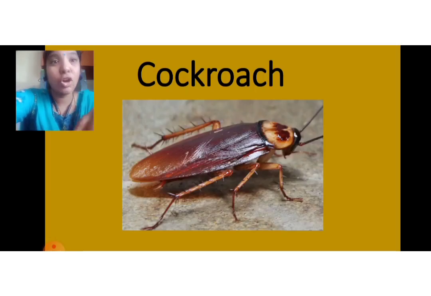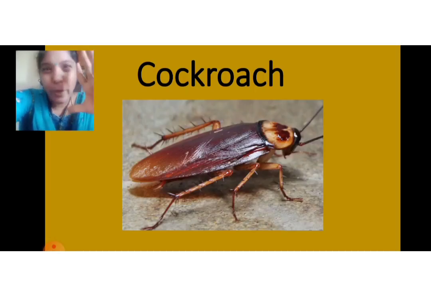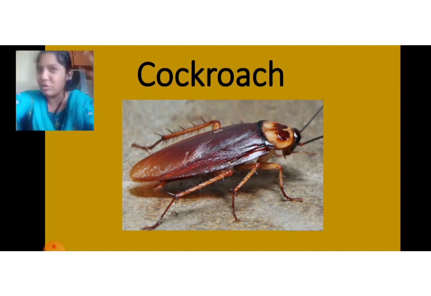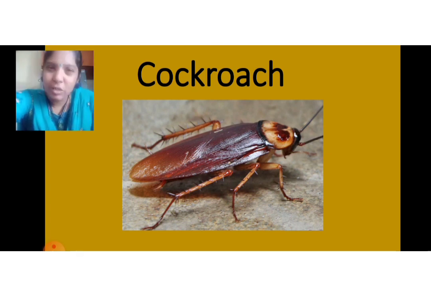Next comes the cockroach. You are all very scared of the cockroach. When you look at the cockroach, you get scared. So it is also one type of insect. The cockroach can also fly using its wings, and it also has antennas, and it also has legs, body part, head, eyes, everything. So this is all about the cockroach.